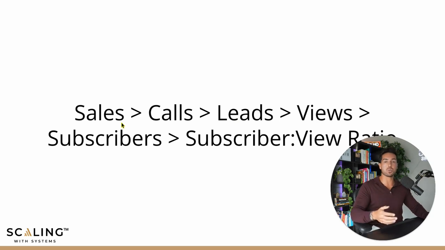Now, these three things that I just walked through are off-platform metrics. There's no way YouTube is going to be able to tell me you're getting this many leads, calls, and sales, right? And so I use special data tracking software to figure out what YouTube videos bring me certain leads, calls, and sales. That's how I told you the first source and last source on YouTube, et cetera. We help our clients do the same thing. That's a little bit out of the scope of this video, but the idea is that sales is all I care about. That's always the number one thing I'm optimizing for, not views. And then calls, then leads. So those are all off platform.